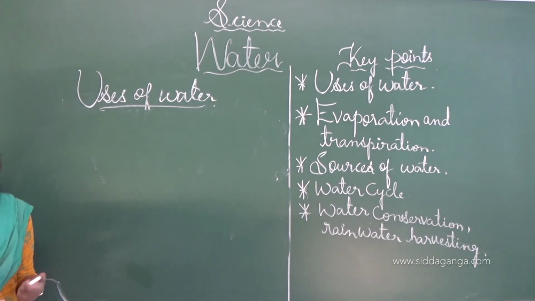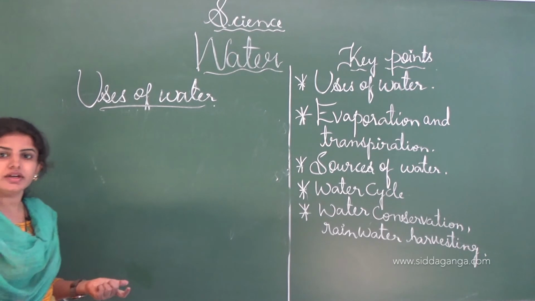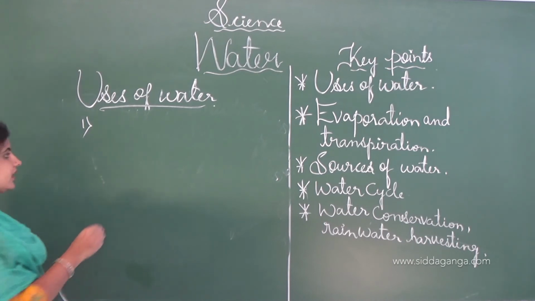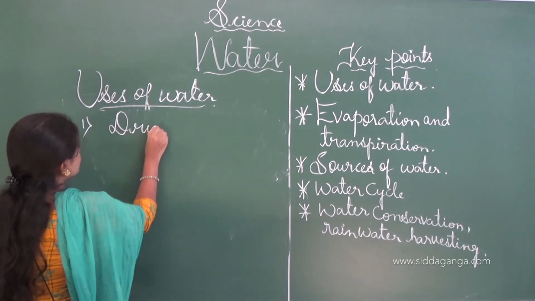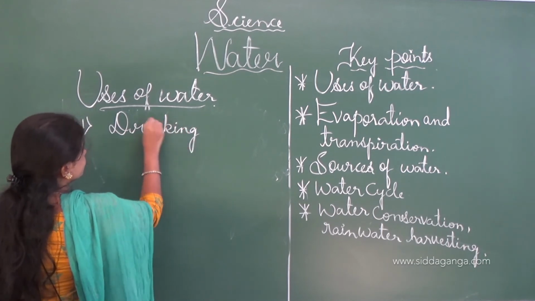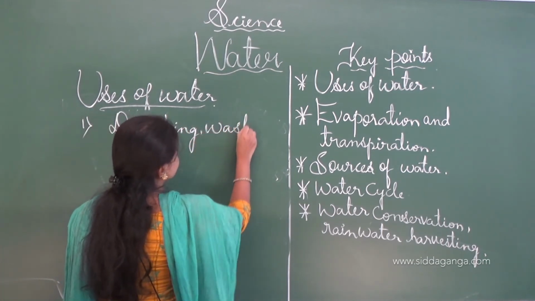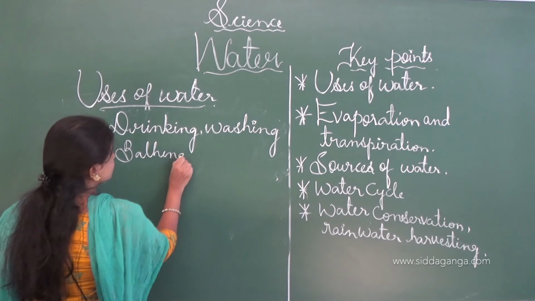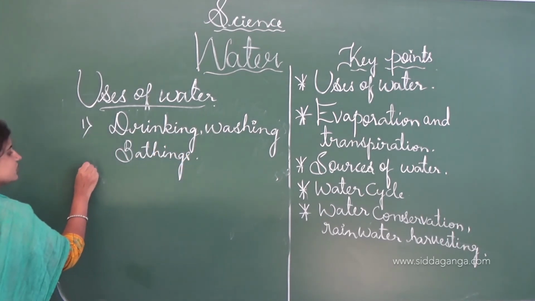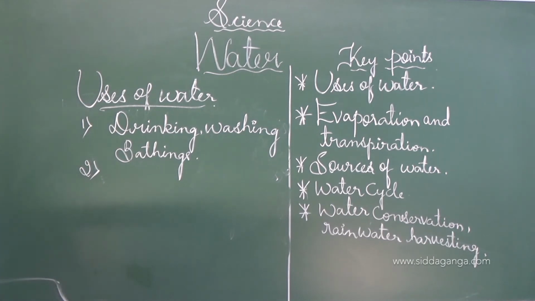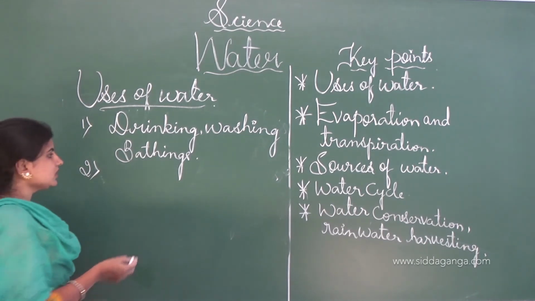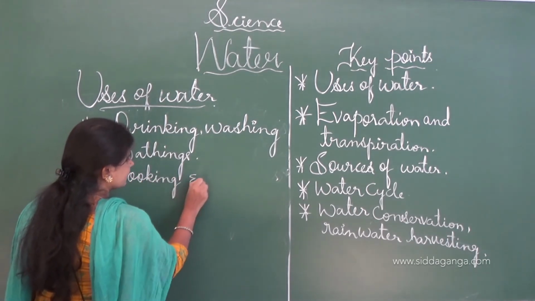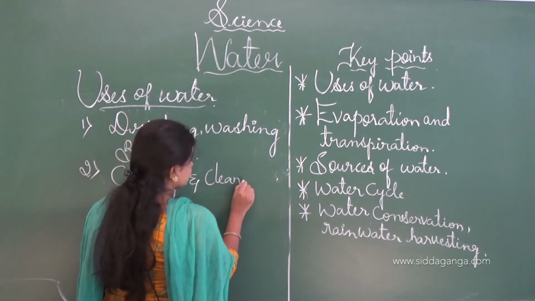Besides being essential for life, water is useful to us in many other ways, in which the first one is that water is used on our daily basis like drinking, bathing, washing. See, this is the first use where we see the uses of water in our daily life. And next one is that water is used for cooking as well as cleaning purpose.